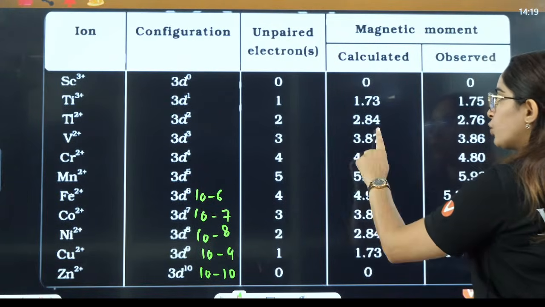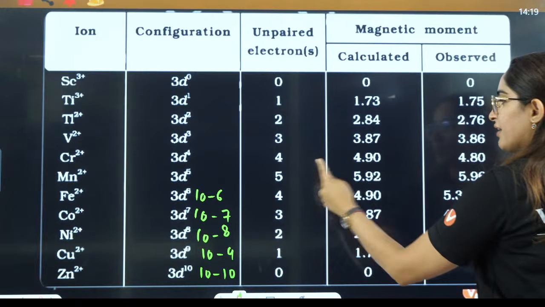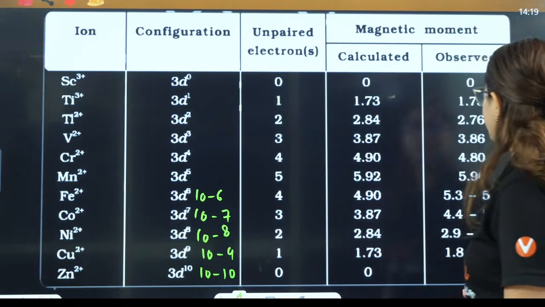1, 1.7, 2, 2.8, 3, 3.8, 4, 4.9, 5, 5.9. Directly you answer it this way. Okay?